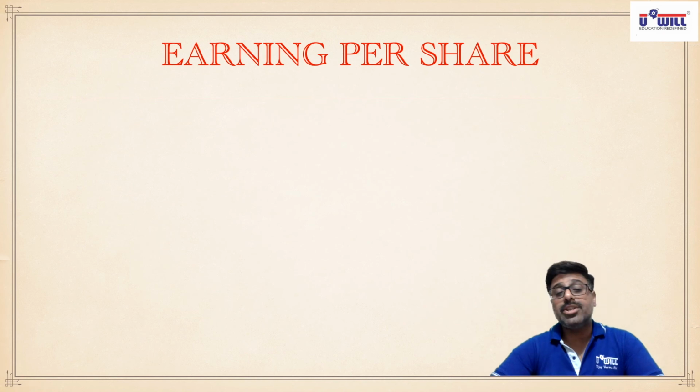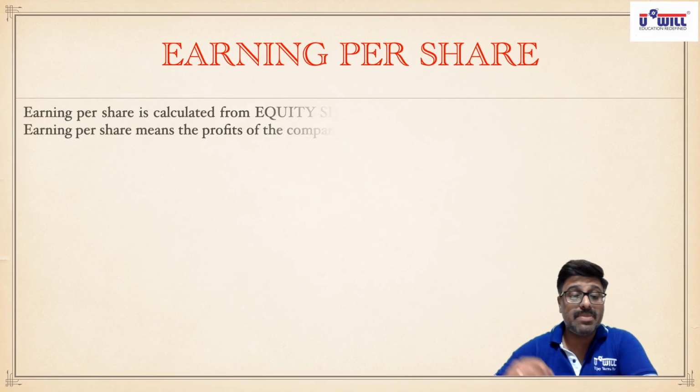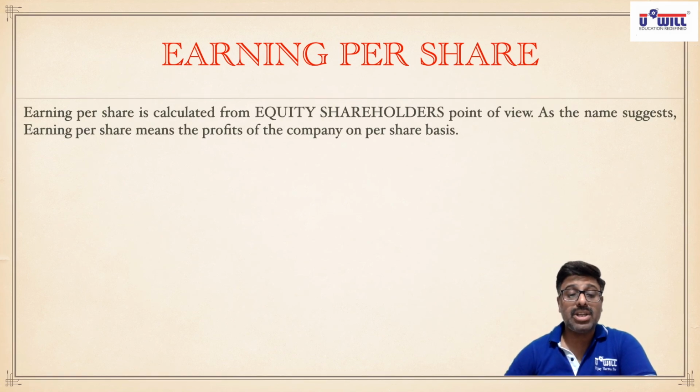Now, this earning per share we calculate from the point of view of equity shareholders. So take out your notebooks and write down this brief introduction, that earning per share is calculated from the equity shareholders' point of view. As the name suggests, earning per share means the profits of the company on a per share basis. Wherever required you can pause the video and write down the things.